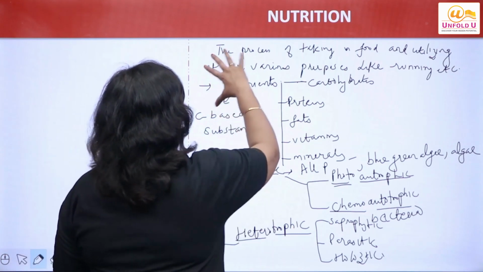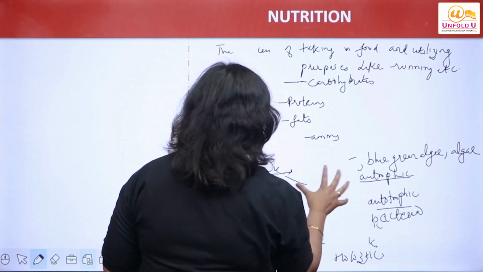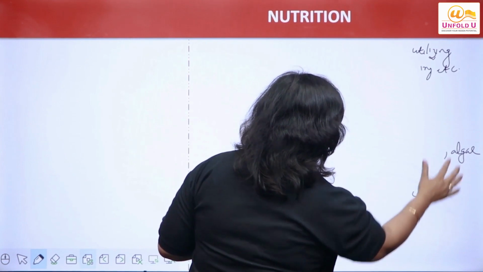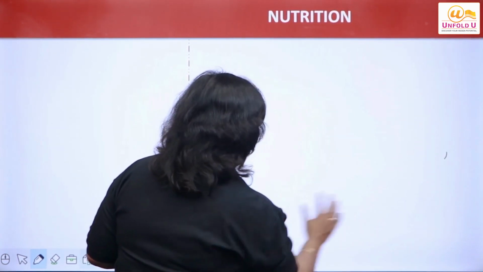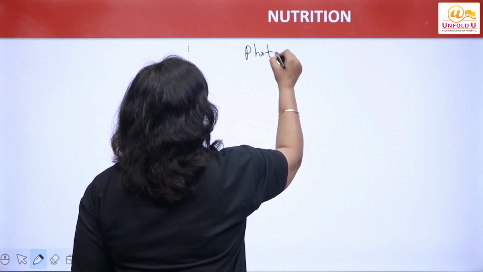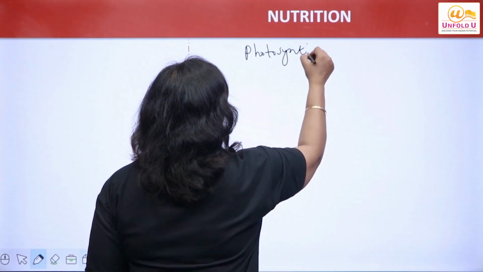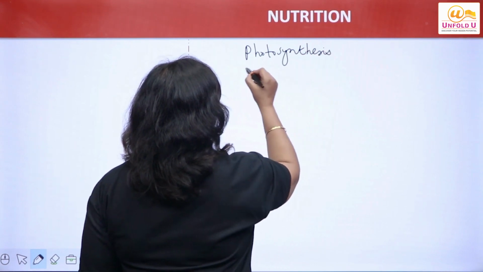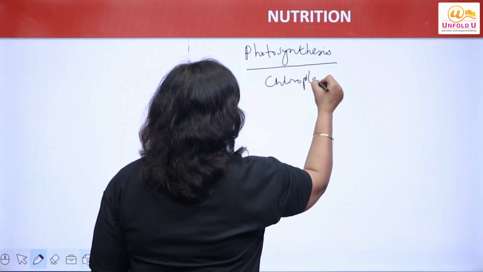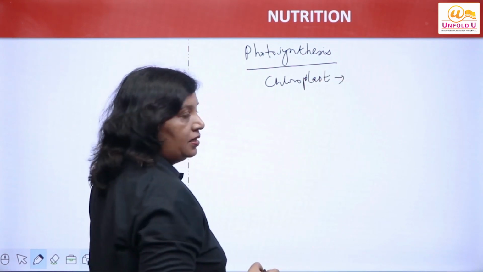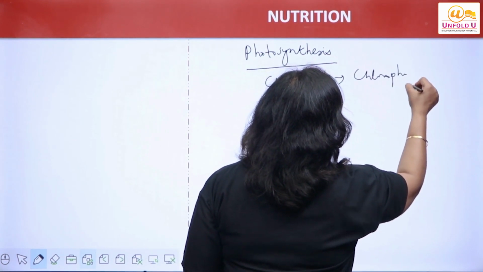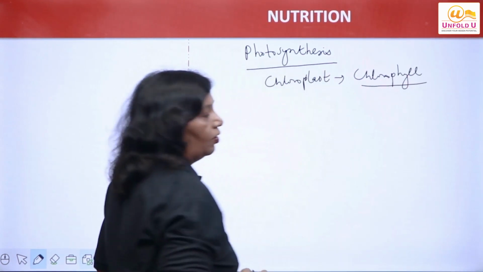So this is nutrition. What is happening in autotrophic nutrition? Actually, photosynthesis, I said. So autotrophic nutrition is photosynthesis seen in green plants, right? Let us talk more about autotrophic. Photosynthesis takes place in the chloroplast of the plants. Chloroplasts contain a very important pigment called chlorophyll.